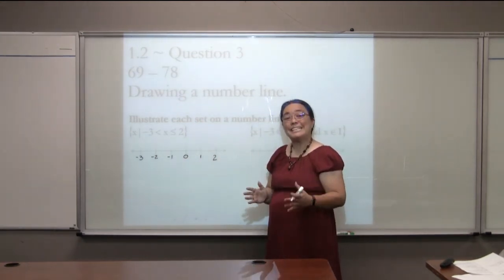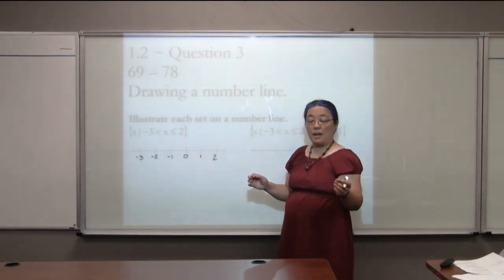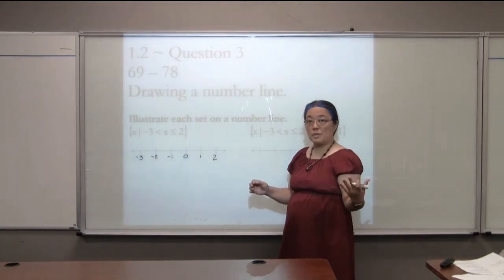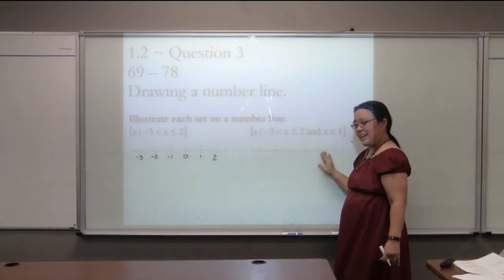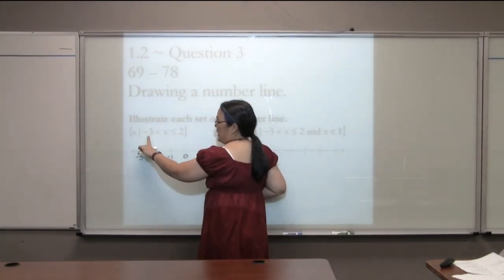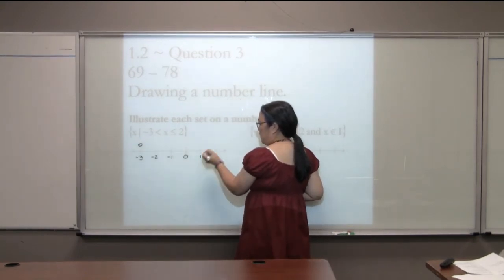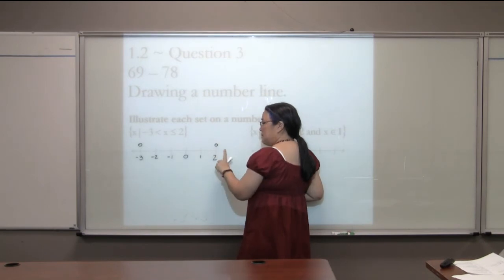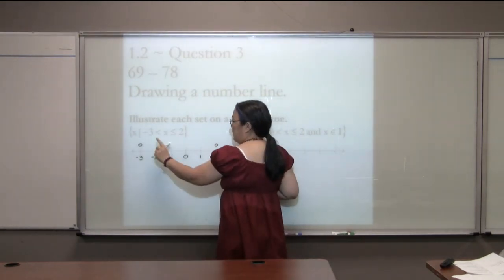You want them to be in consecutive order, meaning one after another. At some point in time, you will have to scale this, meaning you'll have to skip some numbers, but due to this part of the question here, we won't be doing it yet. There are 2 important numbers here, the -3 and the 2. So I'm going to put a circle above the -3 and a circle above the 2. Some people do it on the number line. I find it a little harder to read, so I'm putting it above.